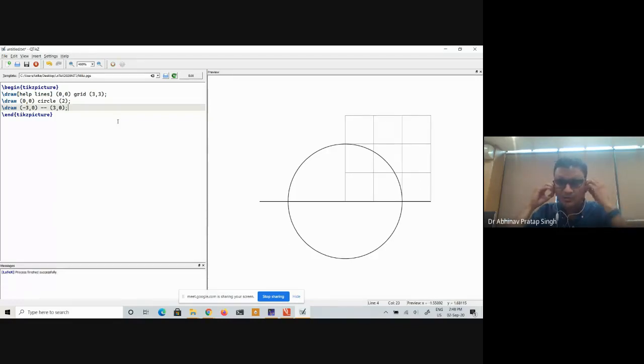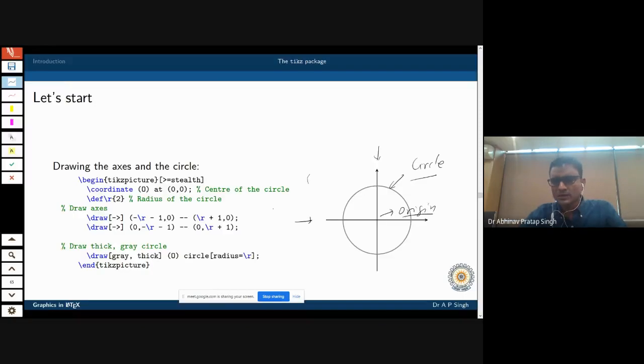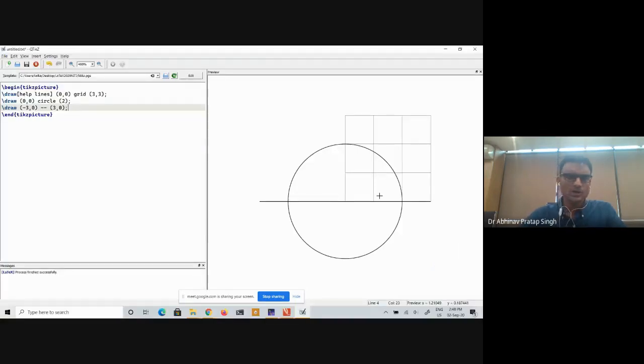Now you can see that the line which is drawn also has an arrow here, and that arrow is present here as well. So how to make an arrow? You already know how to make an arrow, by giving this option like this. This will give you the arrow.